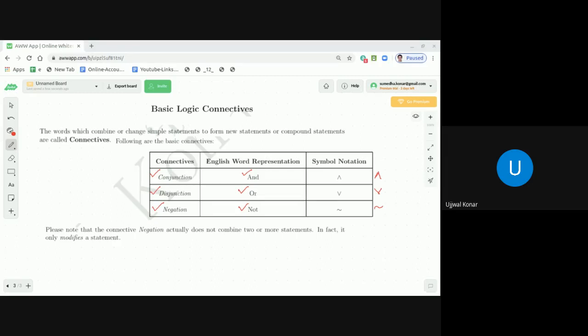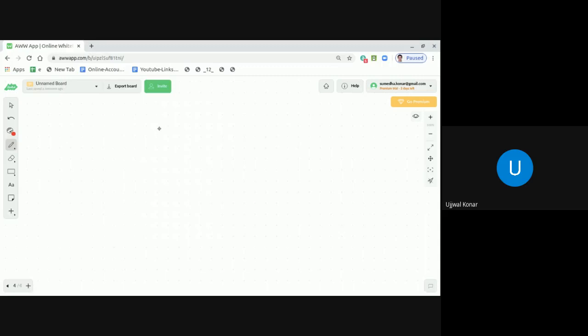Okay, dear students, now let's continue. We are going to discuss conjunction in detail, so I'm going to take you to the next page.